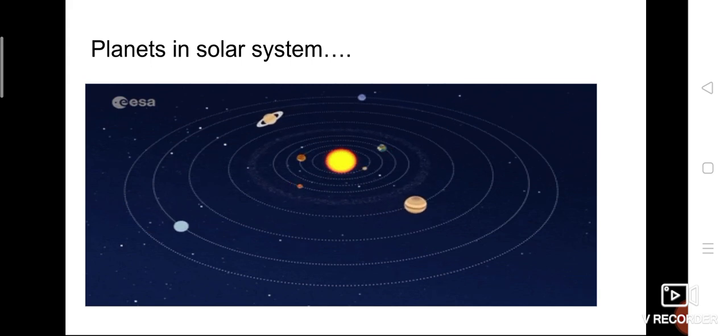So Jupiter is the largest planet and its position is 5th. And next to Jupiter, we know that Saturn has 7 flat thin rings, and you cannot find the rings with your naked eye. With the help of a telescope only, you can find the rings. Next to Saturn, Uranus and Neptune, both are twin planets because both have the same mass. Okay, so these are the 8 planets.